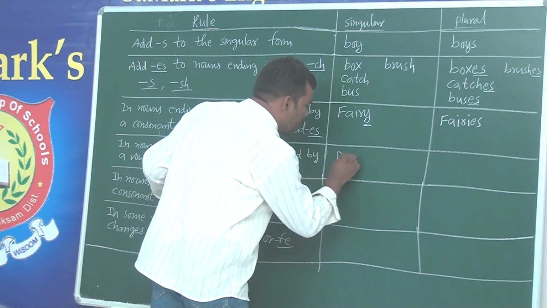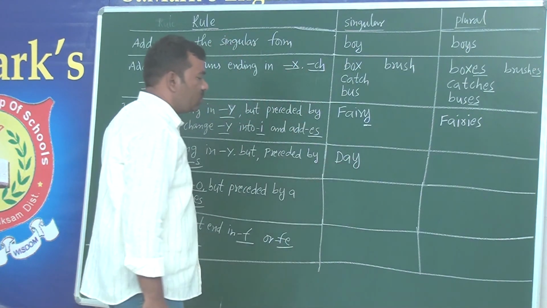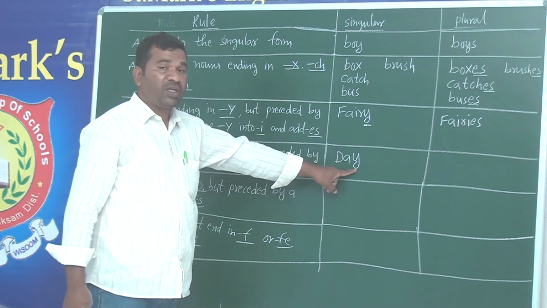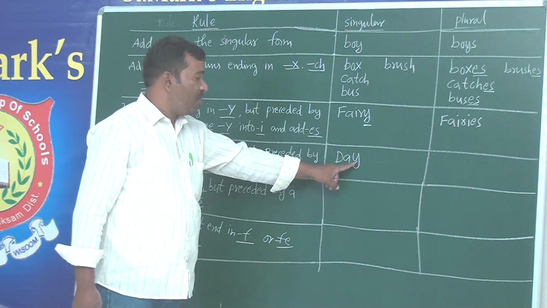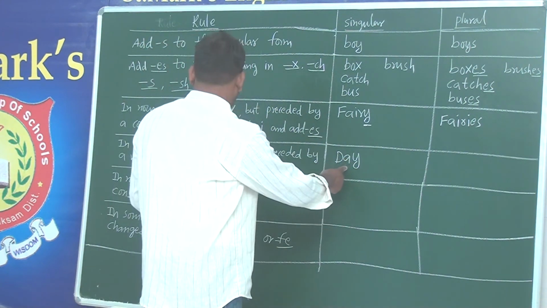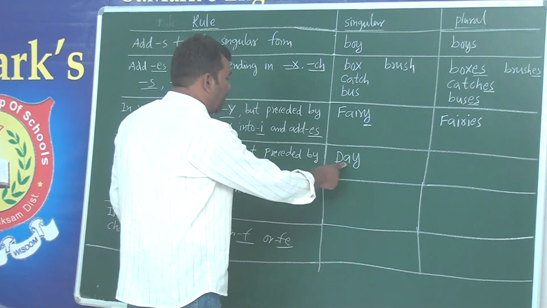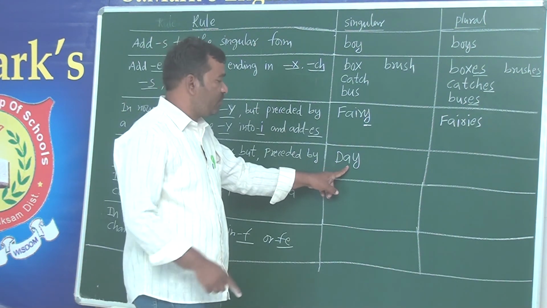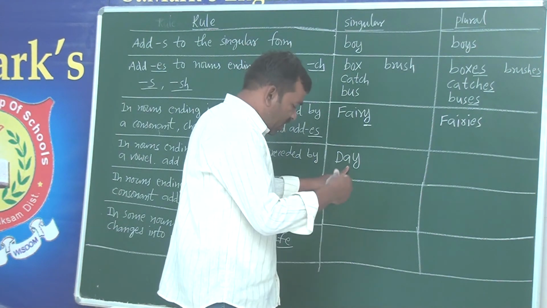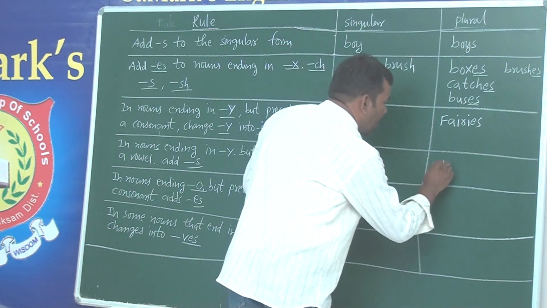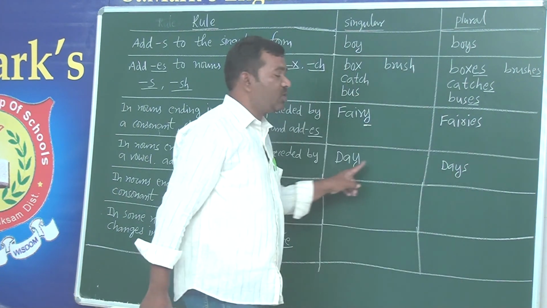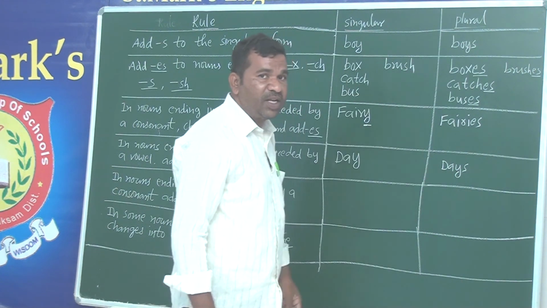You see that? Day. The noun is ending with Y, but as per the rule, it is preceded by A. A is a vowel. So therefore, the Y will remain the same there. It is simply added with S. So therefore it changes into days.